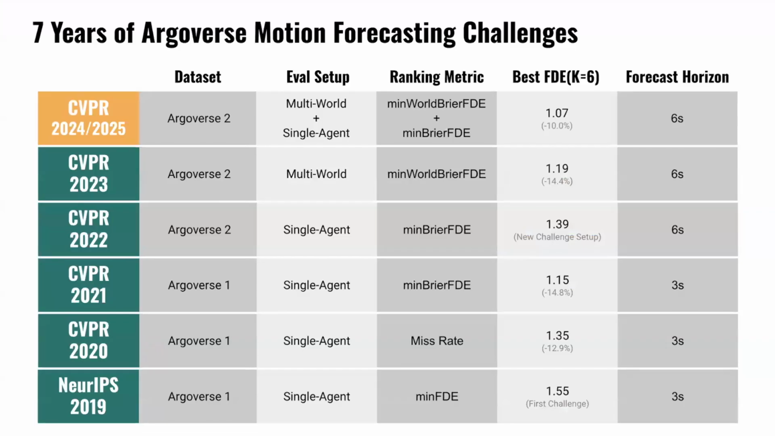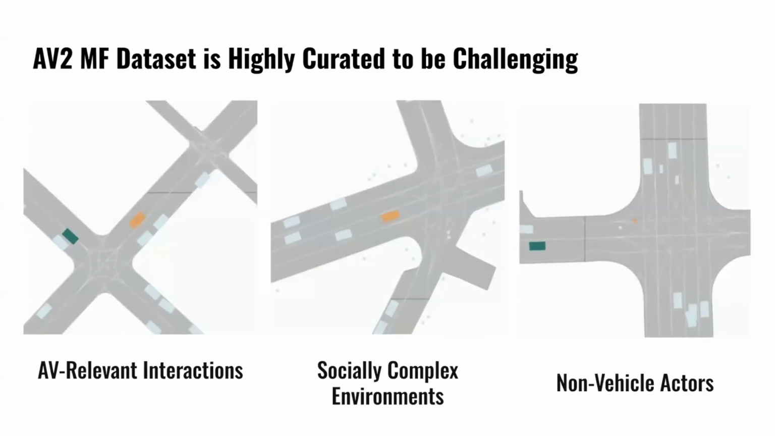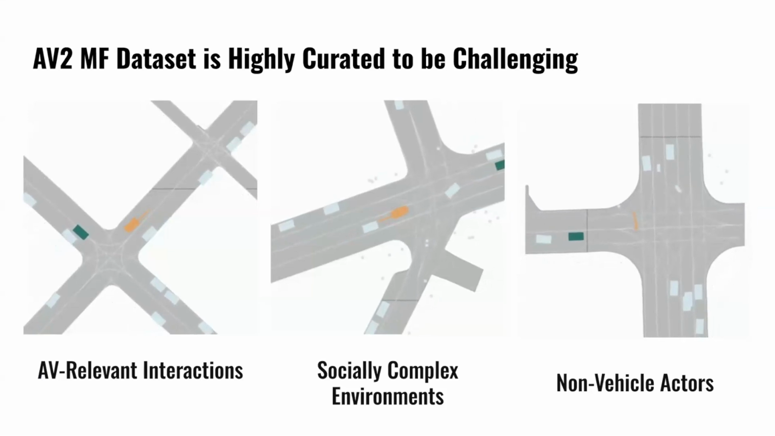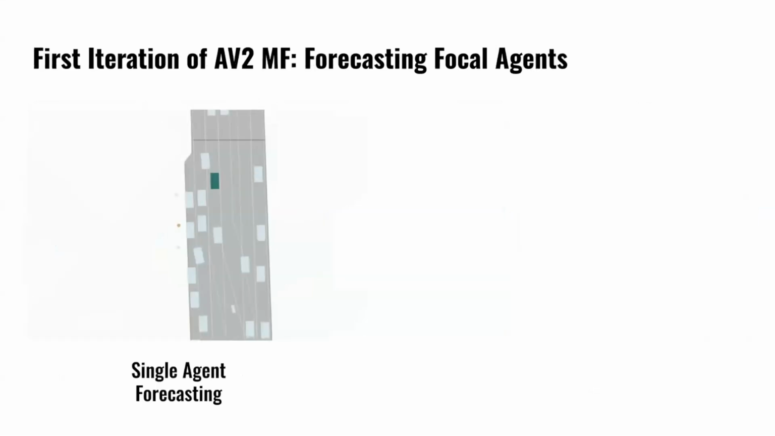We've been running this challenge for about 7 years. In every iteration of this challenge, we've innovated on the evaluation setup, improved the ranking metrics, and every year the community has impressed us by continually improving upon the final performance of the model. Just to recap, this dataset is collected over 6 cities with 250 scenarios, and it's highly curated to be challenging. We have AV relevant interactions, socially complex environments, and many non-vehicle actors.